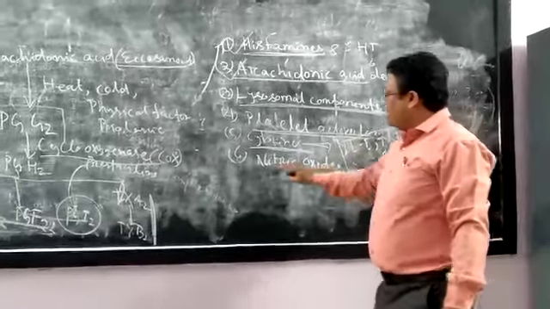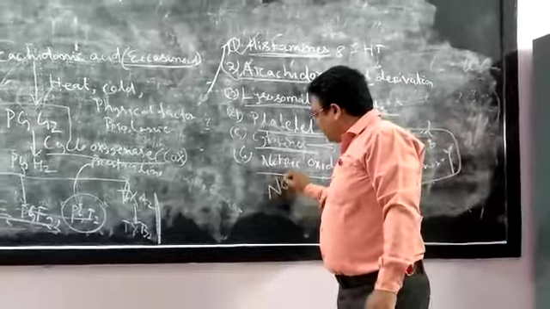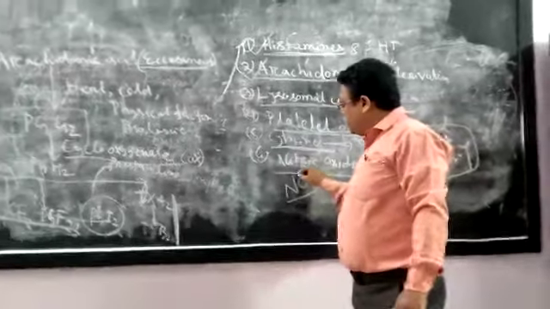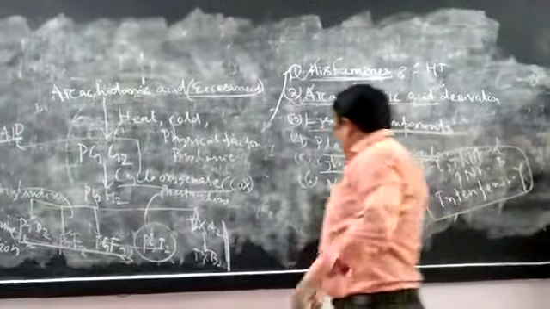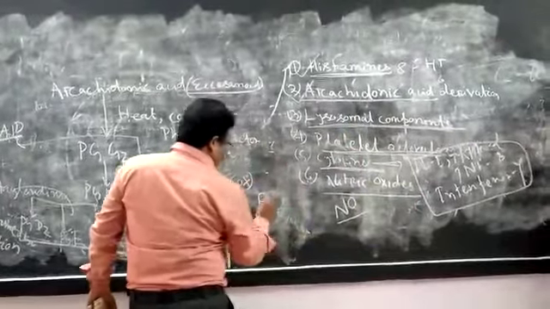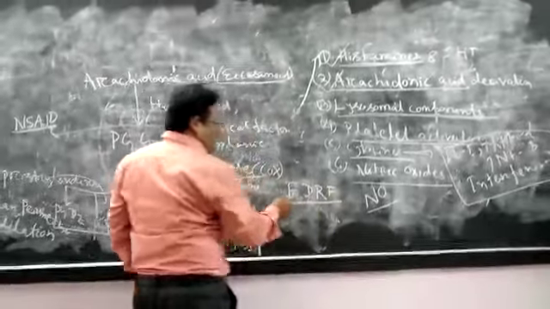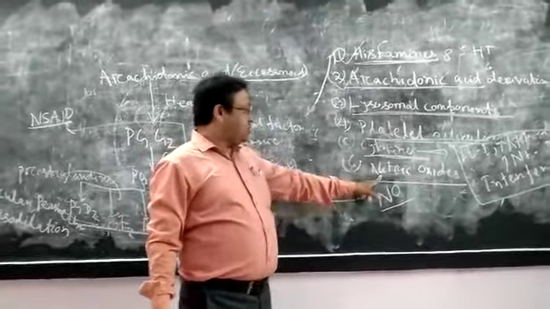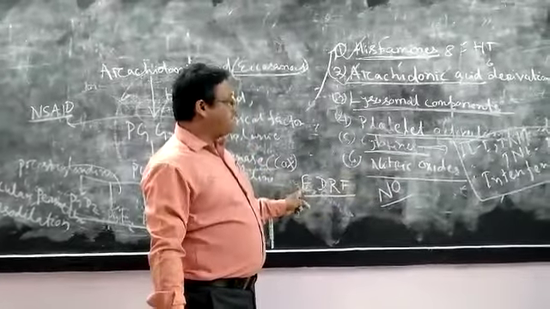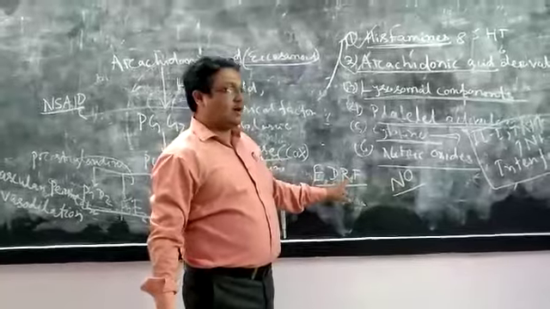Finally, nitric oxide, or NO. When nitric oxide was not discovered, it was previously known as EDRF, endothelial derived relaxing factor. The scientists knew there was a substance which causes relaxation of the blood vessels, or vasodilation.